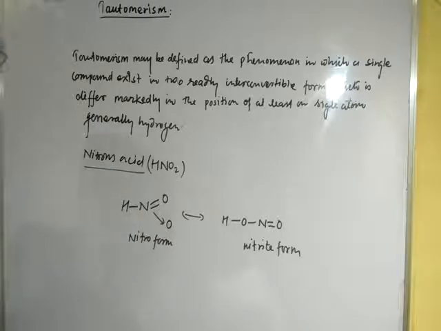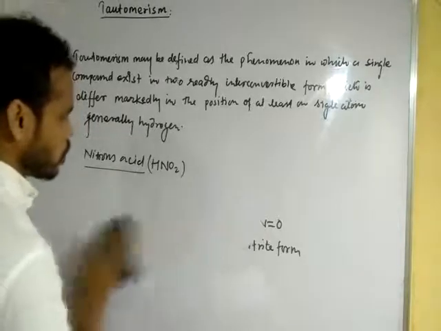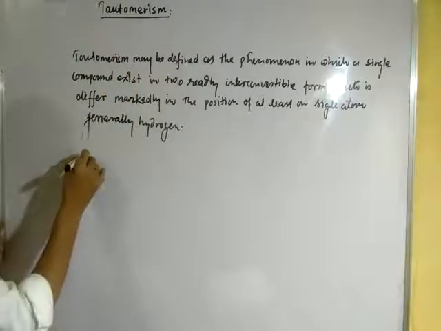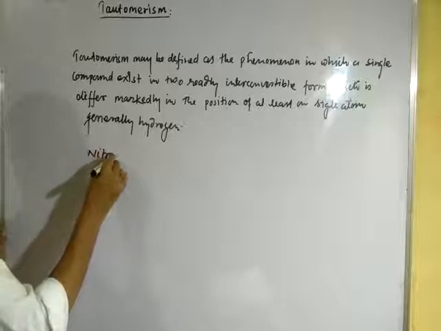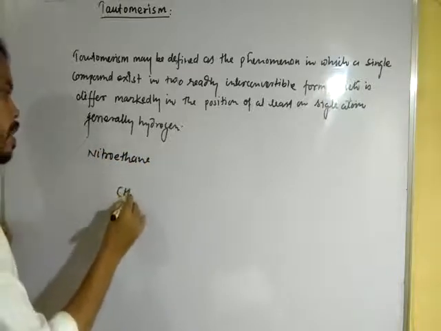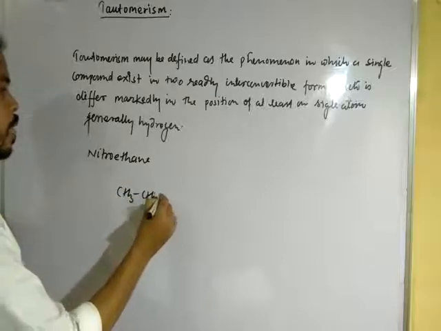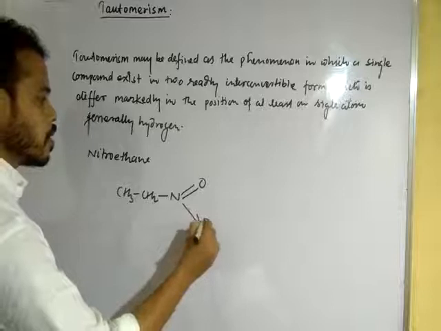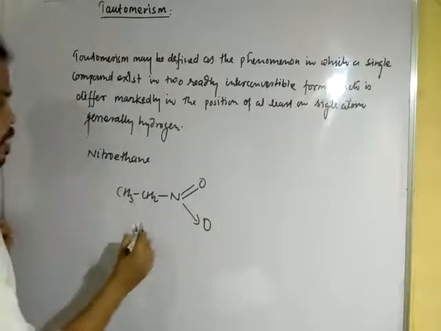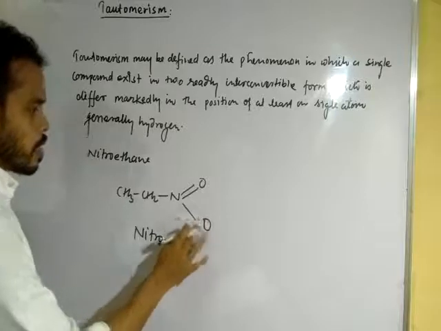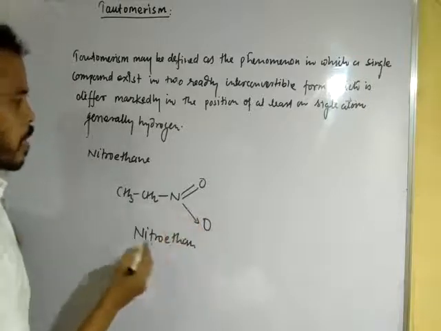Okay, dear student, let us see another example, nitroethane. CH3, CH2 and NO2. This is the nitro form, nitroethane. Here there is a coordinate bond between nitrogen and oxygen.